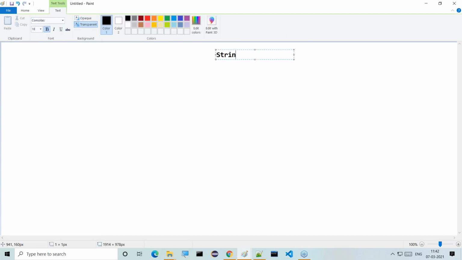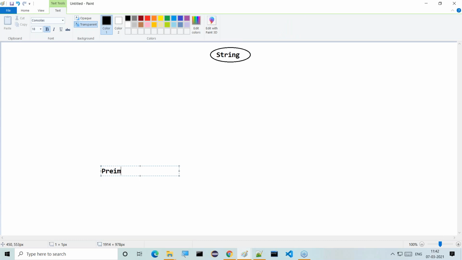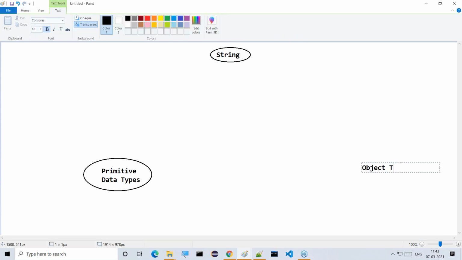Here I am going to take String, and here primitive data types, and here we have object type.